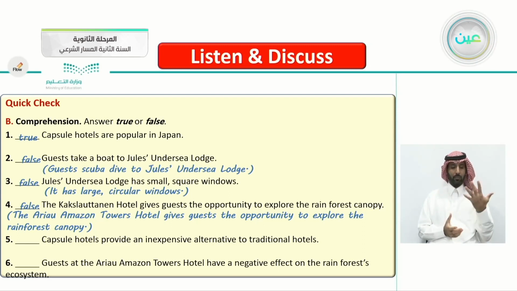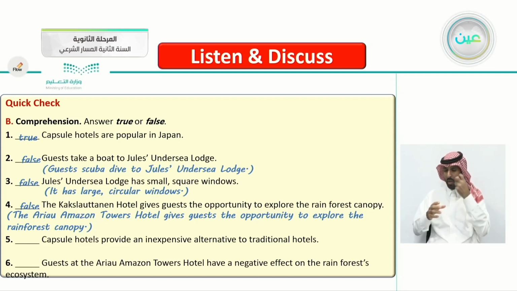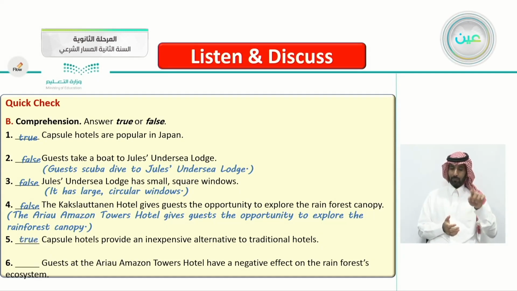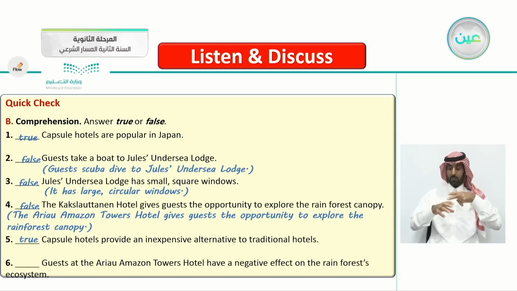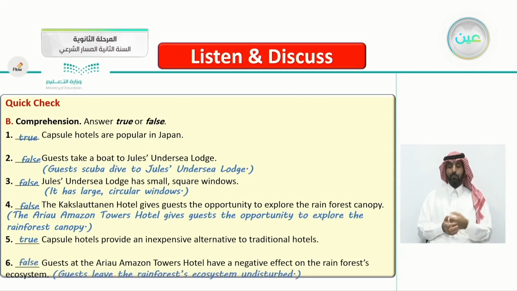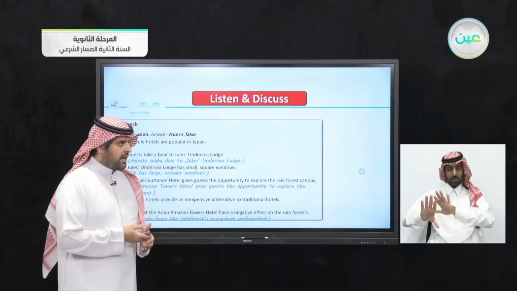Number 5, capsule hotels provide an inexpensive alternative to traditional hotels. This is, of course, true. Capsule hotels are an alternative to expensive hotels. Number 6, guests at the Arraial Amazon Towers Hotel have a negative effect on the rainforest ecosystem. Very good, this is false. Guests leave the rainforest ecosystem undisturbed. They don't disturb the ecosystem.